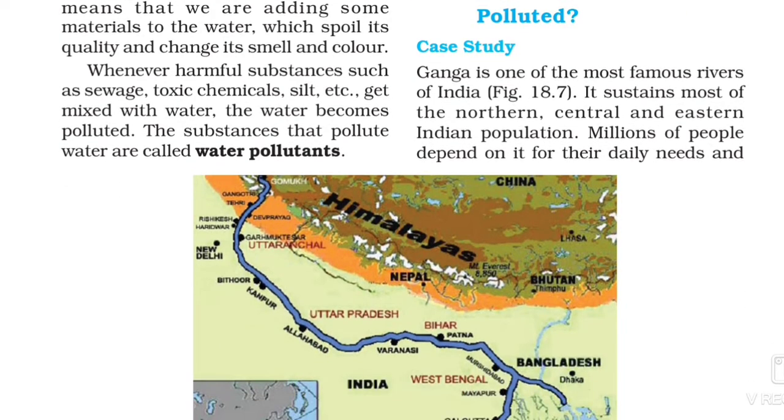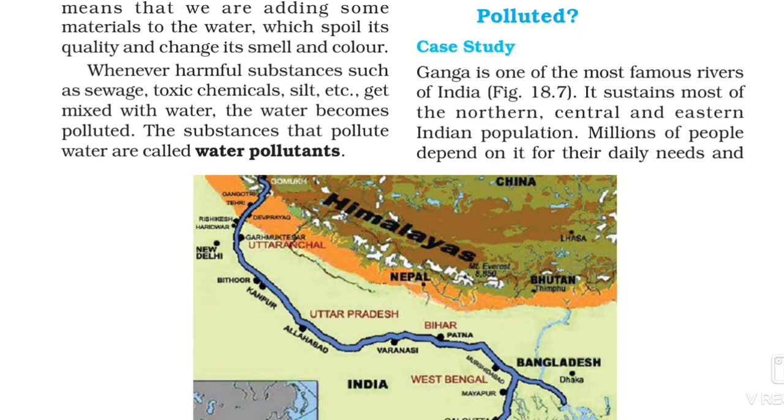So student, whenever harmful substances such as sewage, toxic chemicals, salts, etc. get mixed with water, the water becomes polluted. So, the substances that pollute water are called water pollutants.